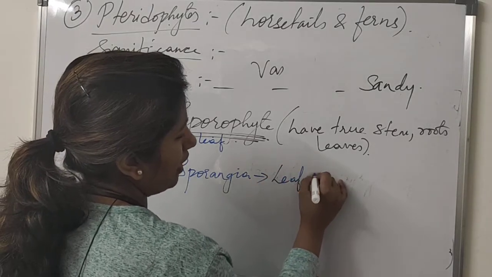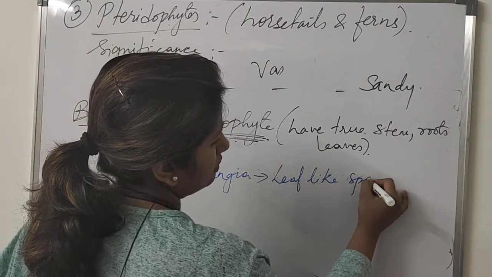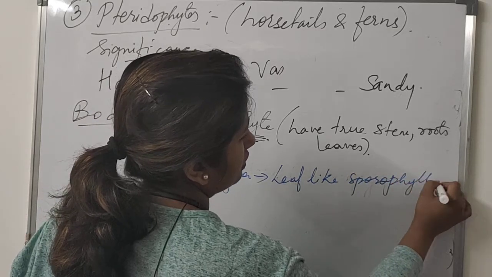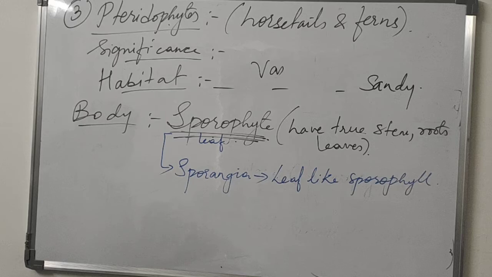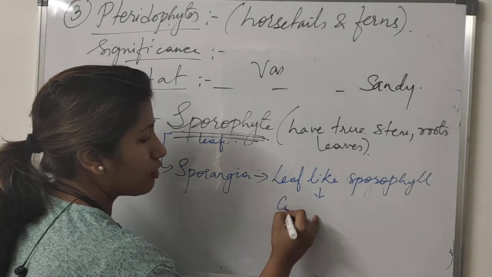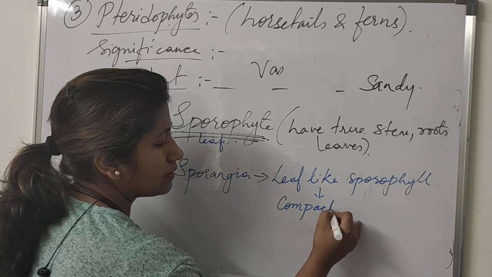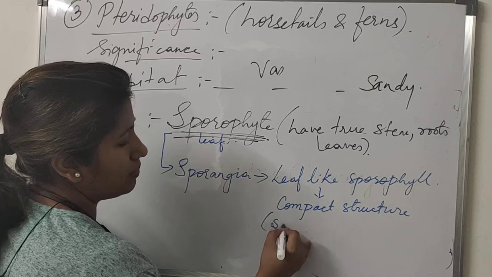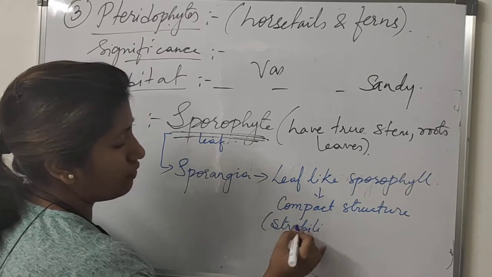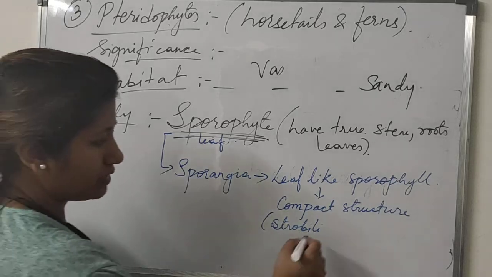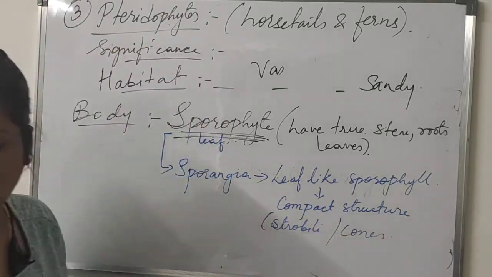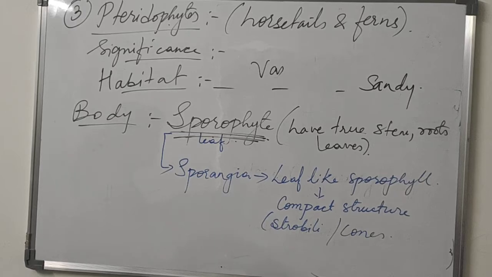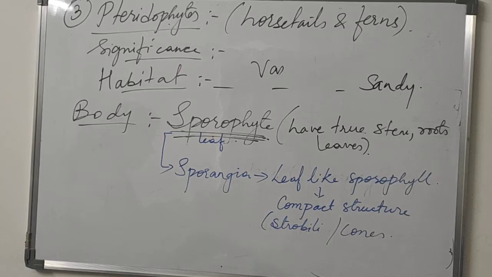The sporangia is on leaf-like sporophyll, and this leaf-like sporophyll may form a compact structure which we call strobili. They may form like strobili or cone-like structure. Okay, strobili or cone. How does it appear? Let me show you.